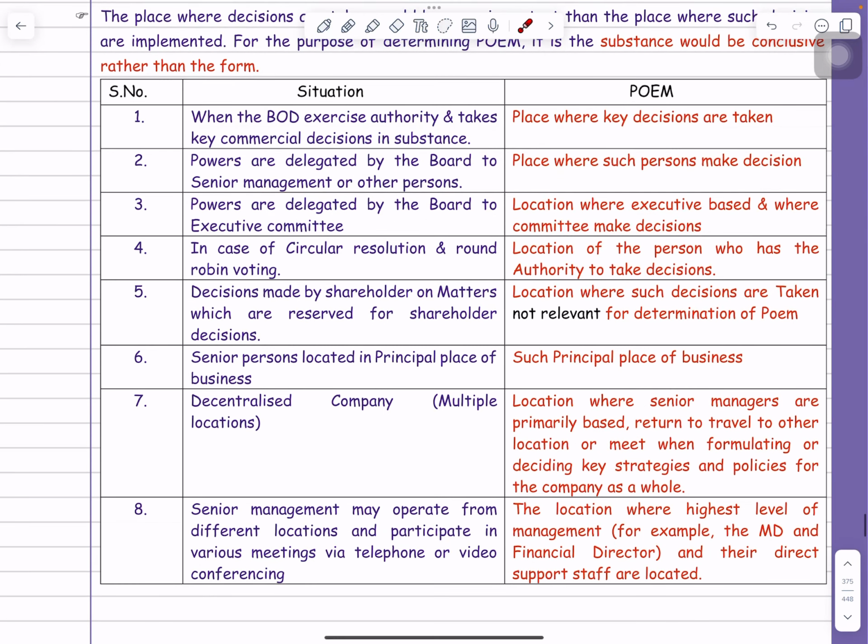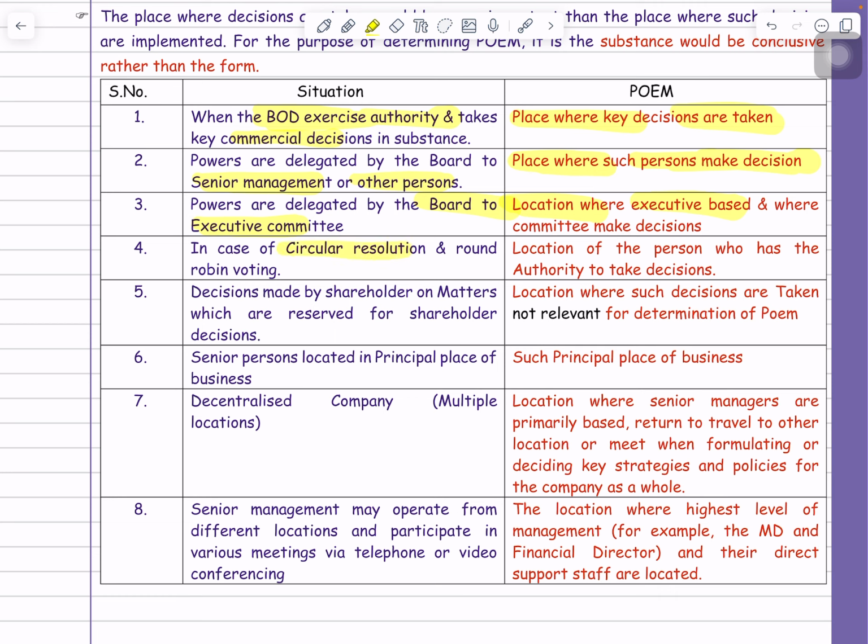Yes. Now guys, there are certain situations, certain examples given, and on the basis of these the POEM will be determined. For an example, for any company, suppose the board of directors is exercising the power and making the key decisions, then can I say that the place where decisions are taken by the board, that place will be treated as the POEM. Suppose this power is delegated by the board to senior management, means MD or CEO is making the decision, then you have to check from where that person is making this decision. Third, suppose this power is given by the board to the executive committee, then you have to check where that executive committee is based, that place will be treated as the POEM.